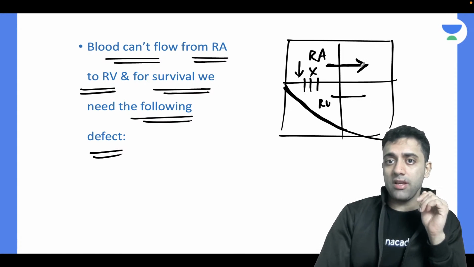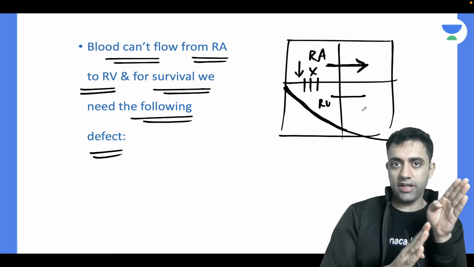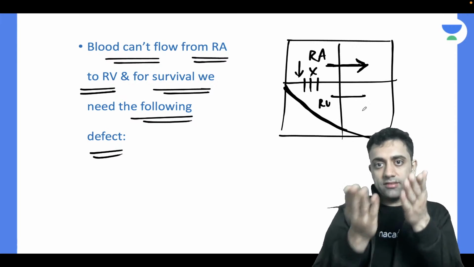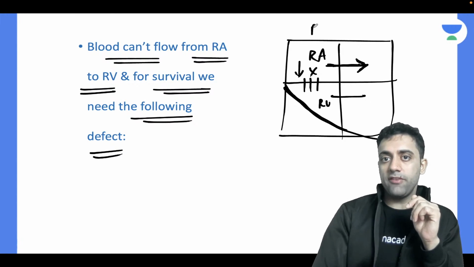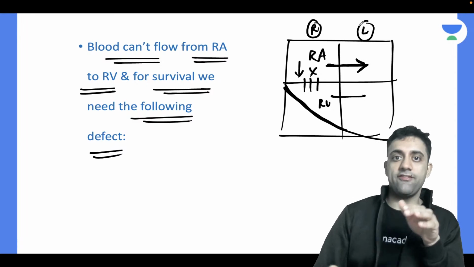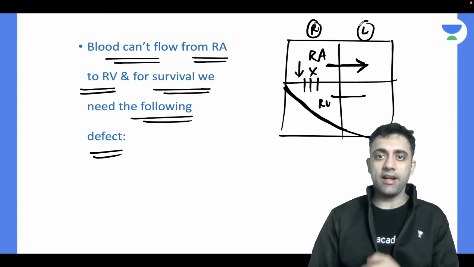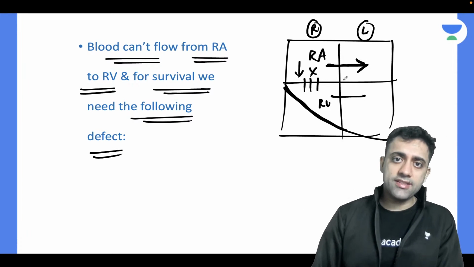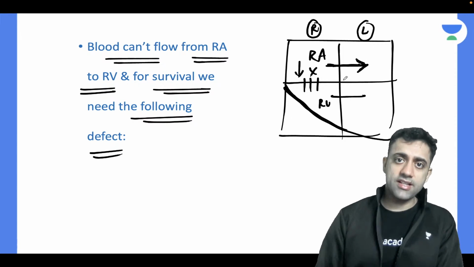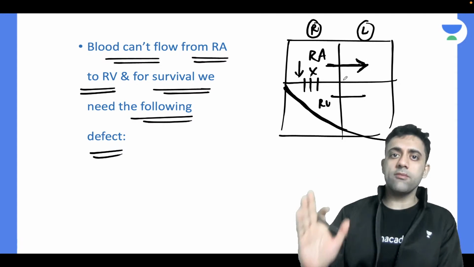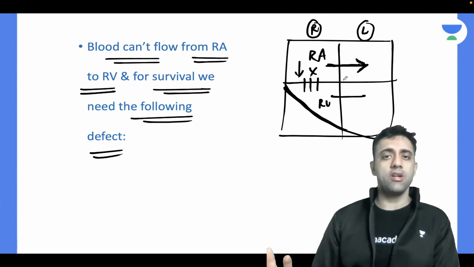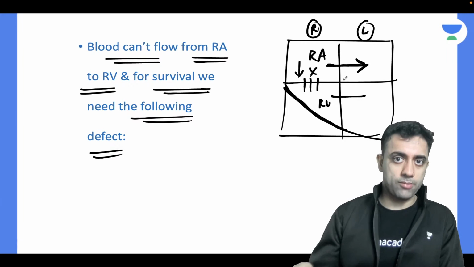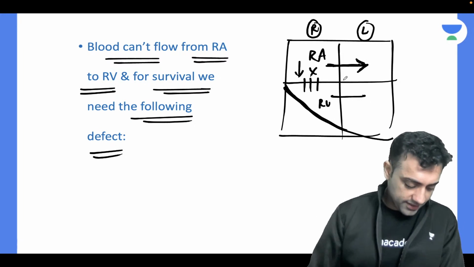Now, please remember, ASD is a left to right shunt, okay? But in this defect, of course, it will be from right to left naturally, because the blood cannot go forward. Even though ASD is normally a left to right shunt, here there's tricuspid atresia, so the blood cannot go from left to right. It is always from right to left in the congenital abnormalities I'm talking about. Are you understanding? Yes or no, Pooja?